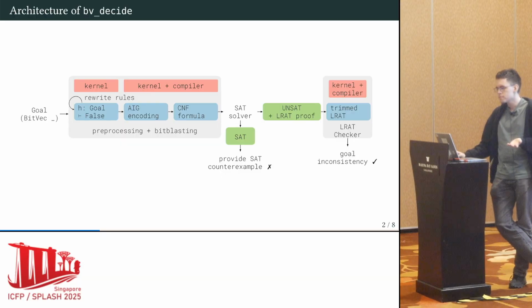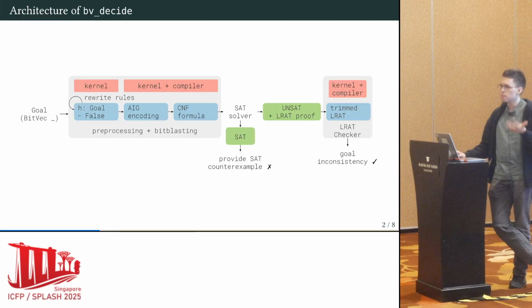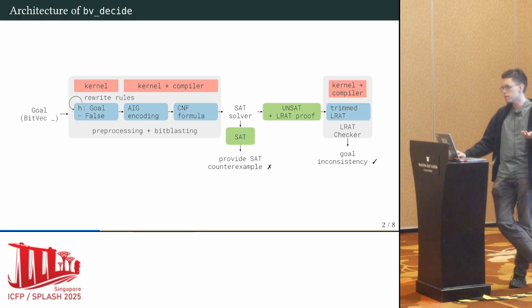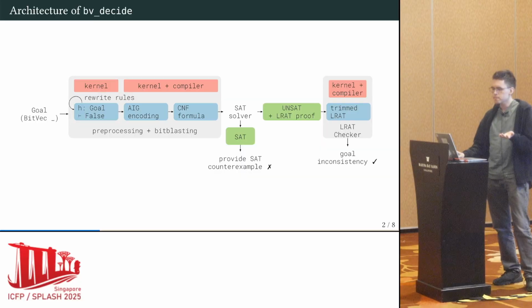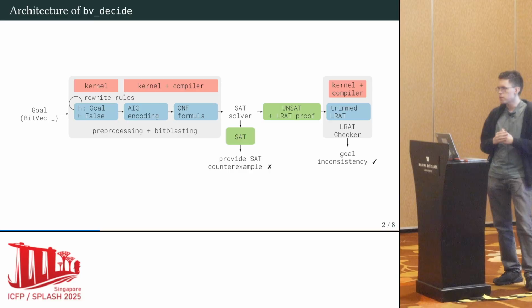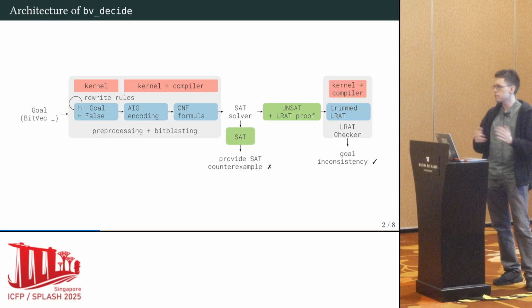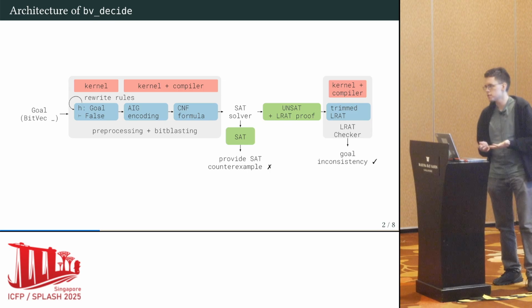And BV-decide basically takes an arbitrary goal in Lean about fixed width bit vectors, and then it applies a pipeline very similar to the current top solver in this area called Bitwuzla, where first we run a normal proof by contradiction, and then a large set of rewrite rules, approximately 200 ones, on our new goal state to simplify it, and these rules are really important to get good performance in practice. Then we reduce the conjunction of all of our assumptions into a circuit called and-inverter graphs, reduce that to a CNF, and then hand this off to a SAT solver.